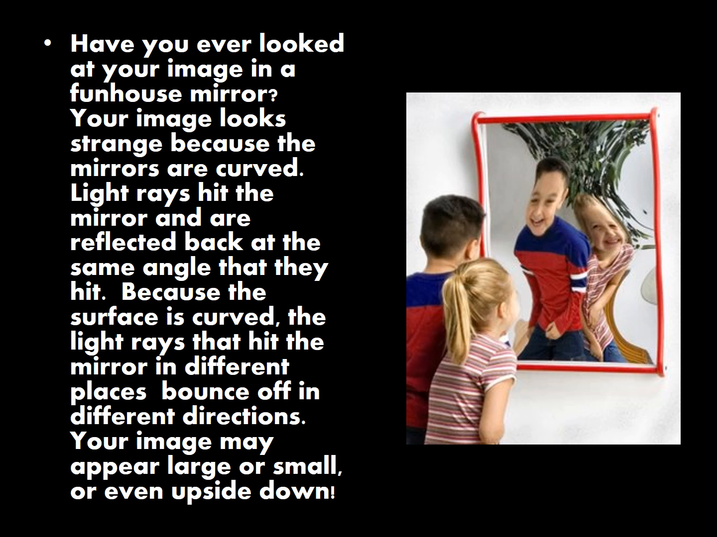Have you ever looked at your image in a funhouse mirror? Your image looks strange because the mirrors are curved. Light rays hit the mirror and are reflected back at the same angle that they hit. Because the surface is curved, the light rays that hit the mirror in different places bounce off in different directions. Your image may appear small, large, or even upside down.